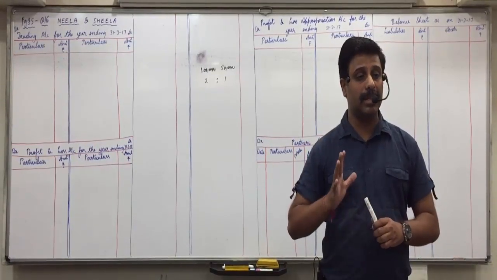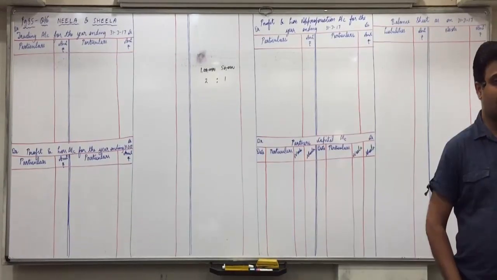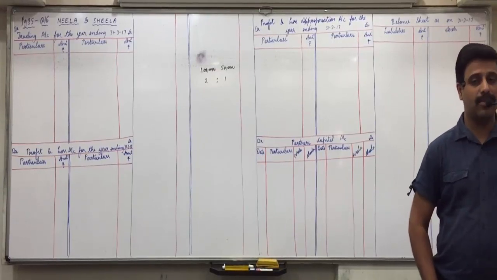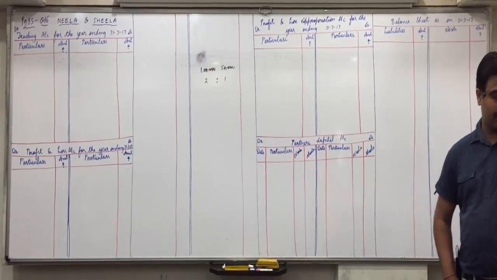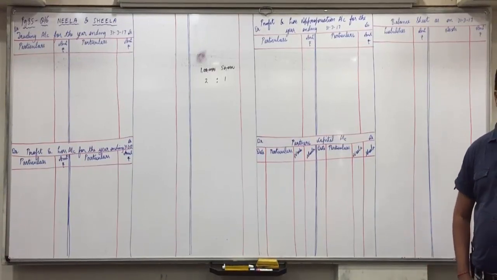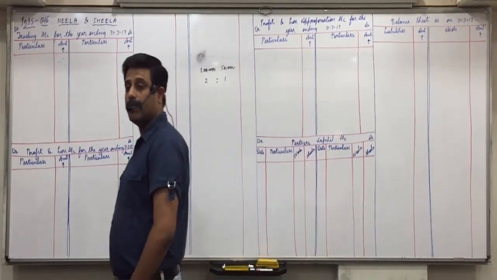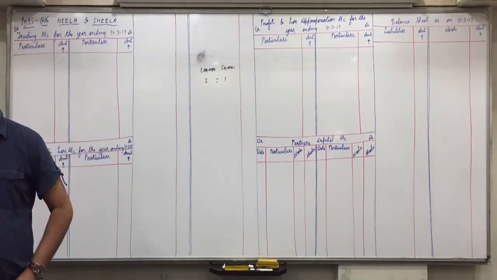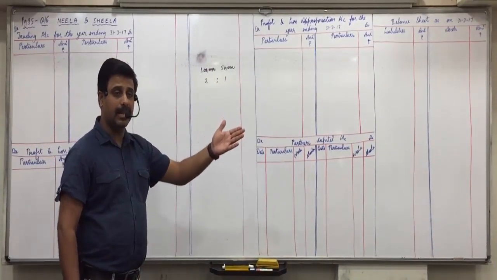Did everyone of you understand this? Prince, what will be the effects of closing stock? Trading account debit side and... Dhwani? Trading account, credit side and balance sheet, current assets.